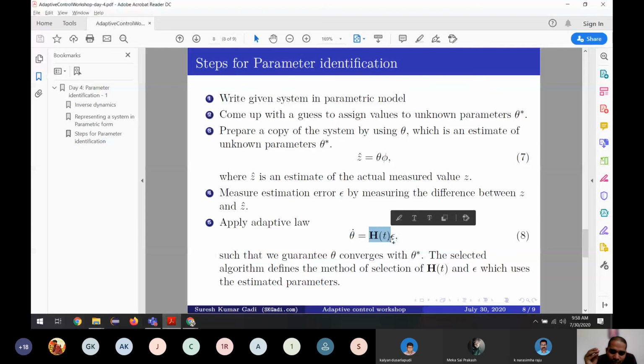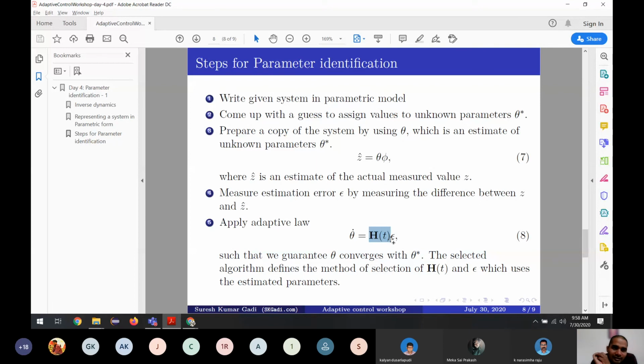There are some algorithms which use the values from time zero until you run, but there are other algorithms which have a forgetting factor, which is very important. What it does is, if there is a change in parameters, after a certain time it forgets what was in the previous, and it will try to adapt itself to the new parameters. So we will see this also in tomorrow's example.